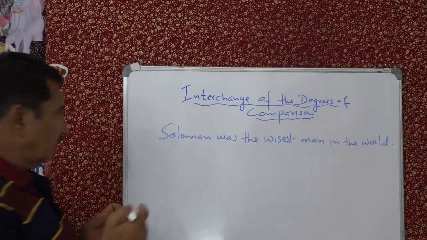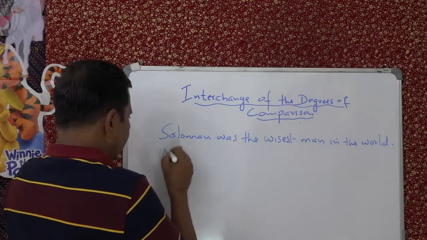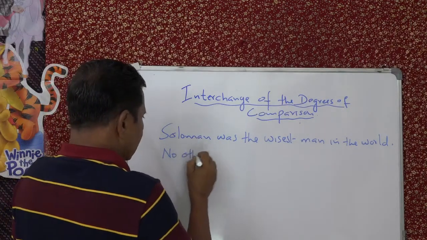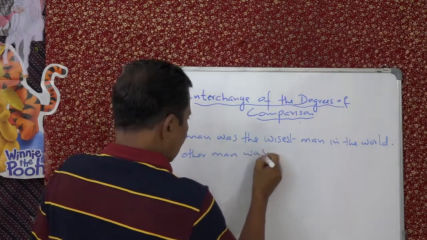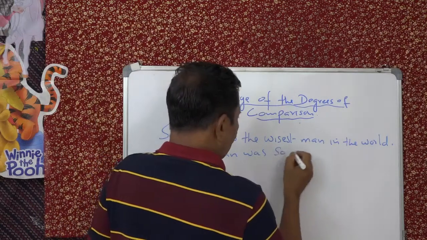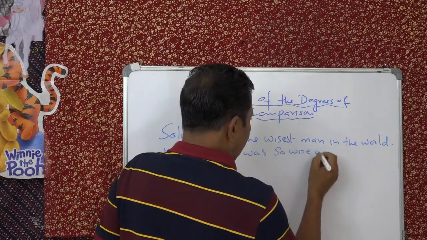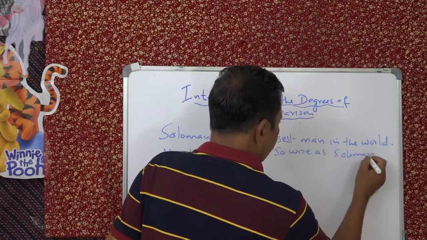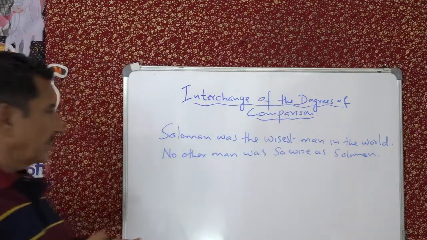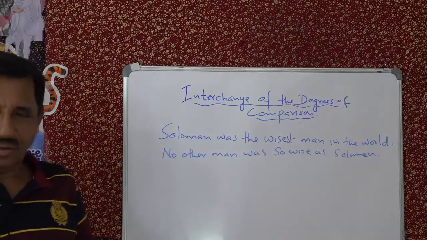With no other. So we'll begin like this: No other man was so wise as Solomon. Understand? No other man was so wise as Solomon.